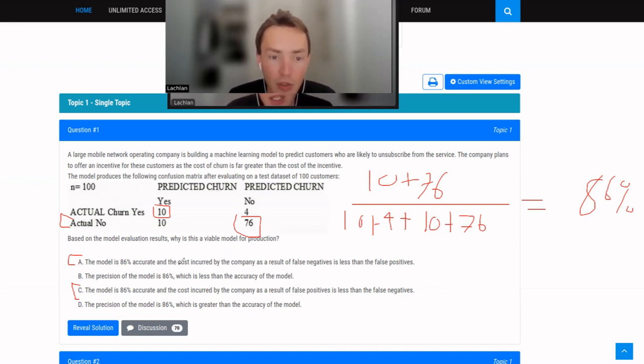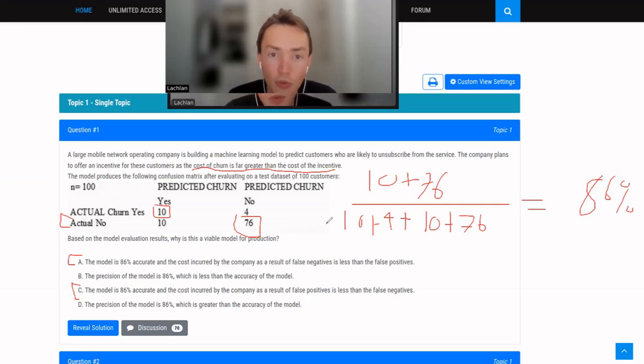Then the next part is whether the cost incurred by the company as a result of false negatives is less than false positives, or the cost incurred as a result of false positives is less than false negatives. Looking back to the line saying the company plans to offer an incentive, the cost of churn is greater than the cost of the incentive.